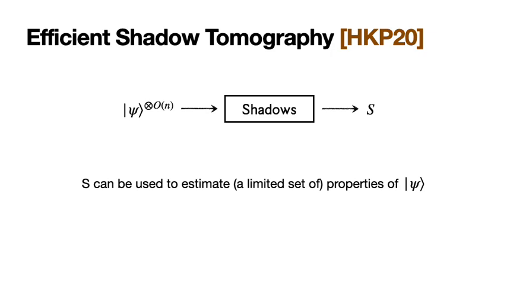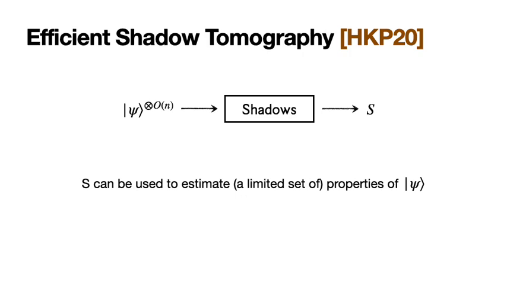Well, in this work, we show that there is a way to compute efficient classical descriptions of quantum states that do throw away a lot of information about the state, but still preserve the computational one-wayness. And the tool we will use for this is a recent tool known as efficient shadow tomography. And what efficient shadow tomography does is it takes a polynomial number of copies of a quantum state psi and computes this classical string known as a shadow for this quantum state.